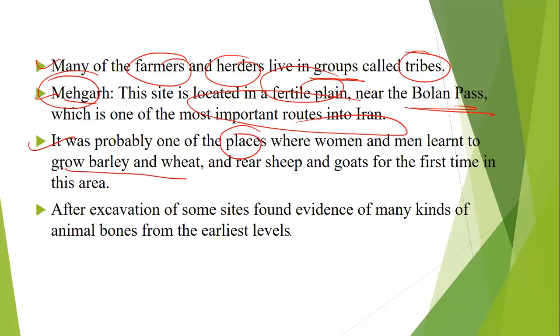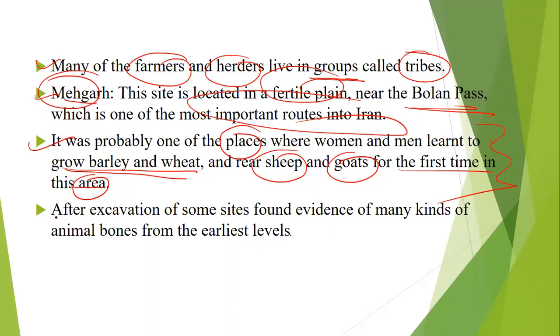That means, how have we inferred that they would have learned wheat and barley growing? Because we found the seeds of wheat and barley over there, or we found the remains of wheat and barley, right? Through dating techniques, we came to know that they were much earlier than the seeds found in another place. All right. And we also found that they reared sheep and goat for the first time in this area. Okay, for the first time in India. So these people who lived in the Mehrgarh region had the earliest development in this area.